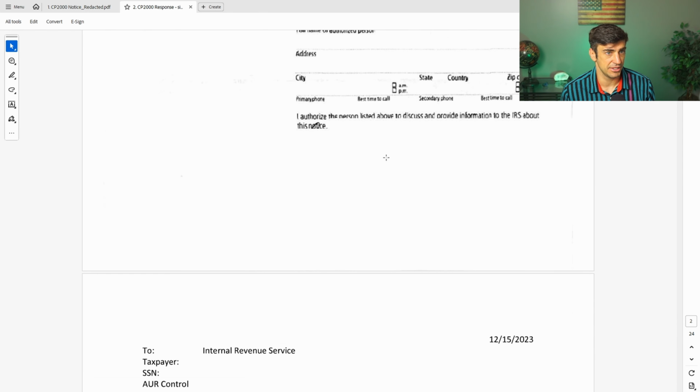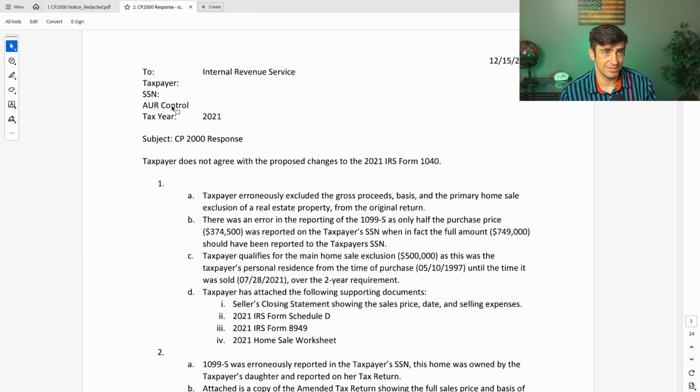So to begin, this is the meat and potatoes of this video. This is really where all the value comes into play. This is a standard template that I use, and I'm going to fill out all this kind of stuff. Maybe the only thing you probably don't recognize is that AUR, which is on the original notice. It's just to help the IRS track this down when they receive it. You'll see up at the top here on the original notice, there's that AUR number. I use that on there. And then I just say, hey, we do not agree to the proposed changes. And then I explain essentially what happened.